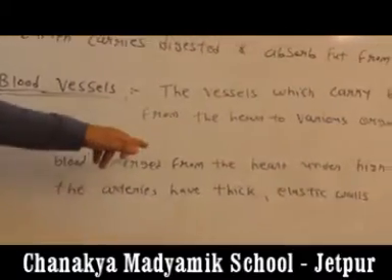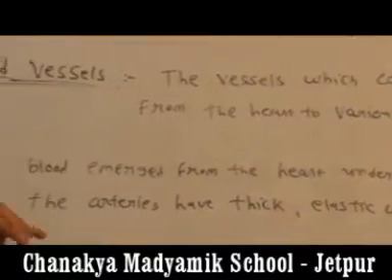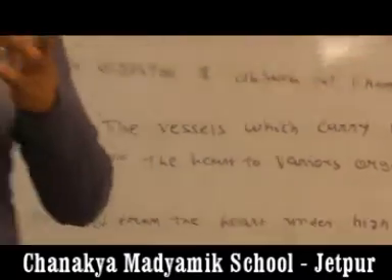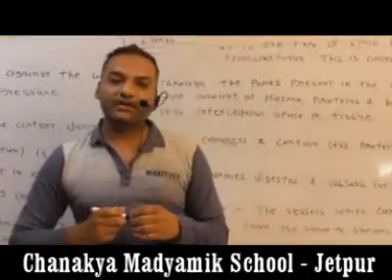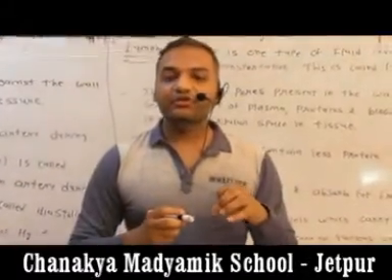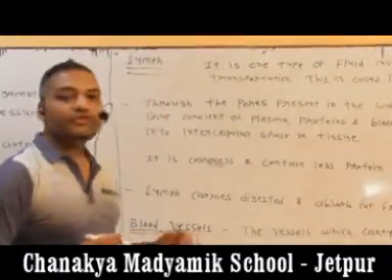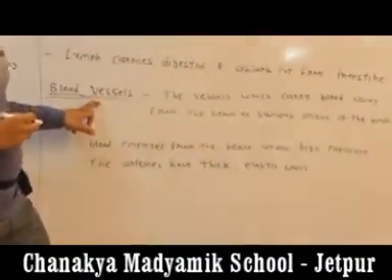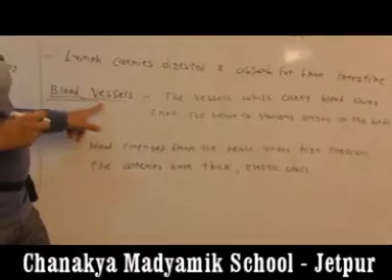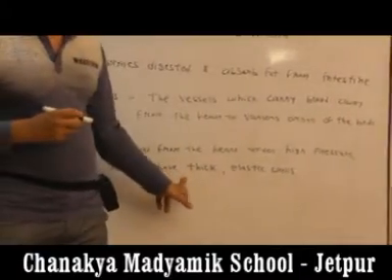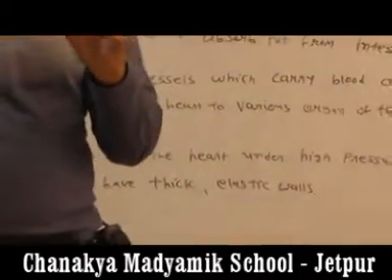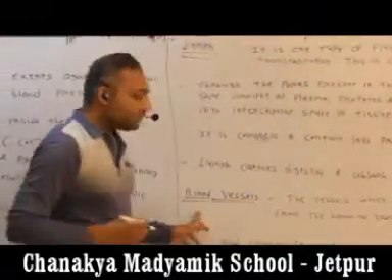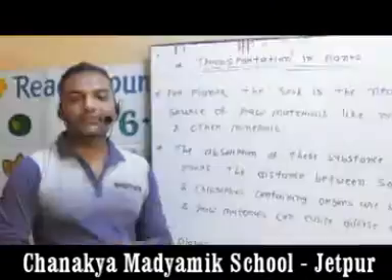Blood emerges from the heart under high pressure. The arteries have thick elastic walls. It is said that the blood comes out from the heart under high pressure, so it is possible the vessel may also break down. So to protect the vessel, the wall of this blood vessel is thick and elastic. Elastic means it is a flexible wall, so it is movable to any side easily. So it is important for us.